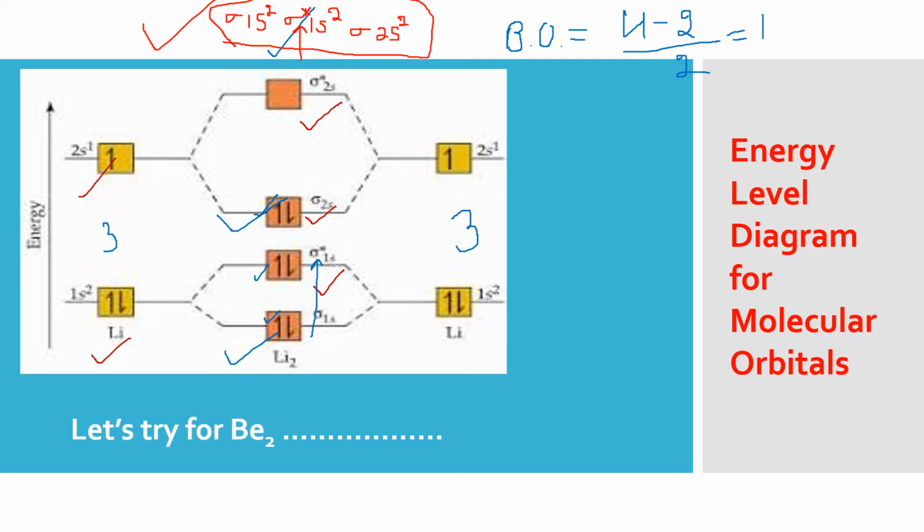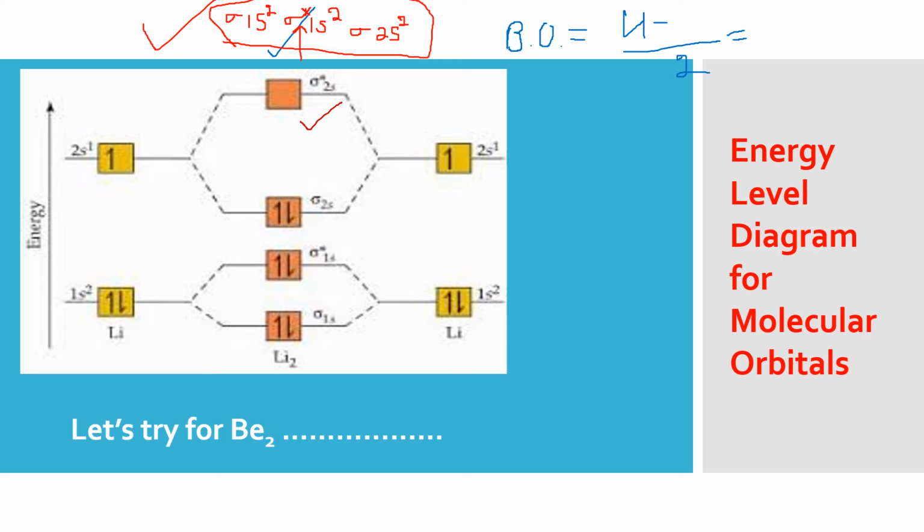I'm removing all these annotations deliberately so that here itself we can try for Be2. By that time you can start trying it. I'll tell you very quickly because my MO diagram is here in front of me. I just have to make a few changes here. So now we are doing it for Be2. Beryllium has 1s2, 2s2 configuration.